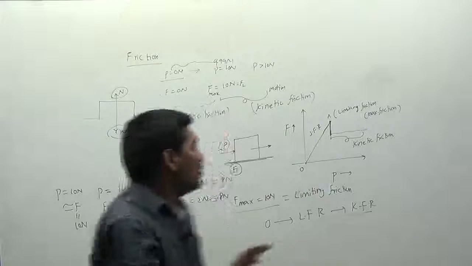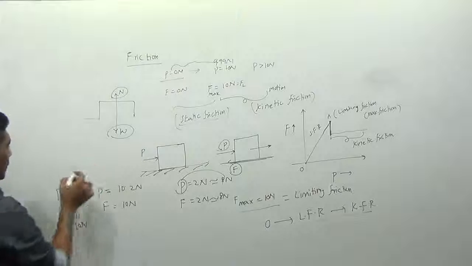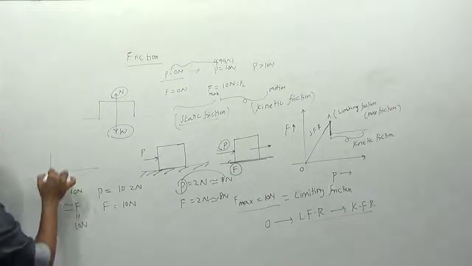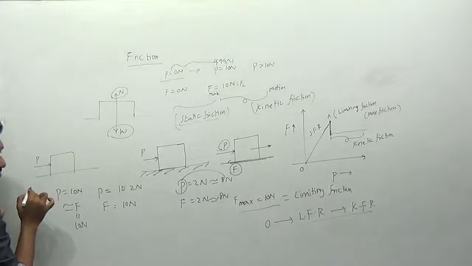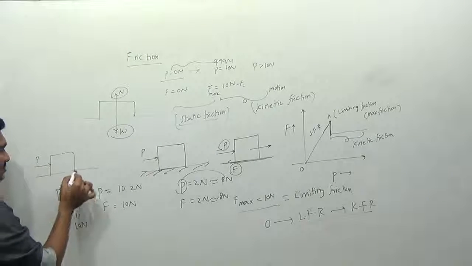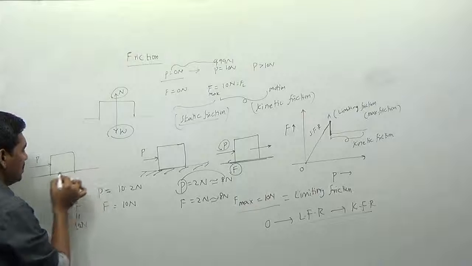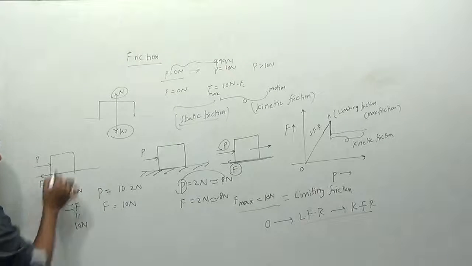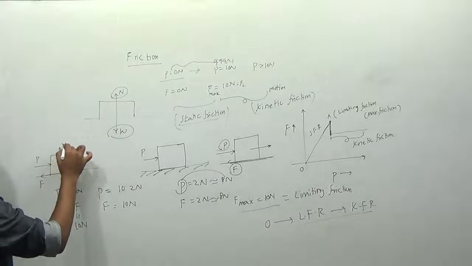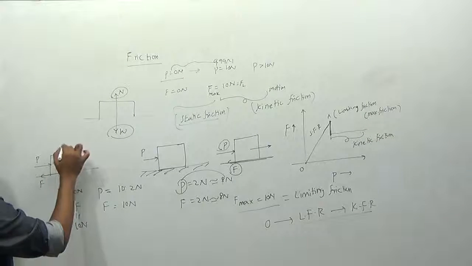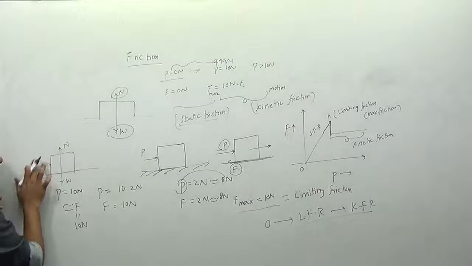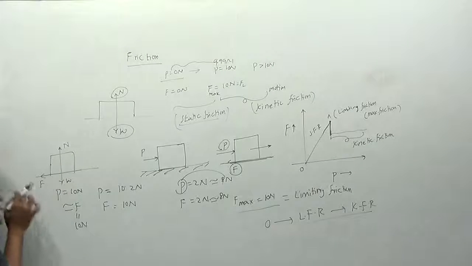One more important point: for example, I am taking a body here and applying the force P on the body. Due to the application of the force, F is developed here, and this becomes the normal reaction, this becomes the weight.